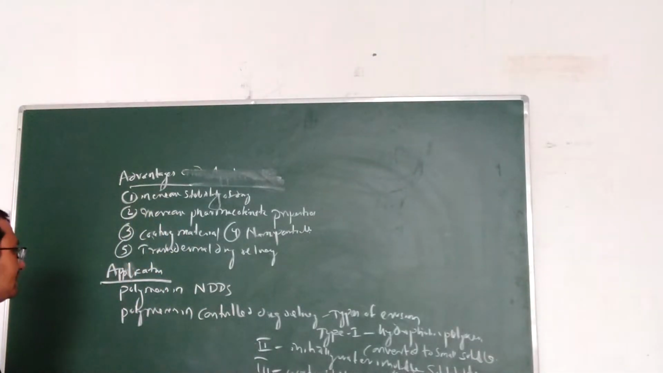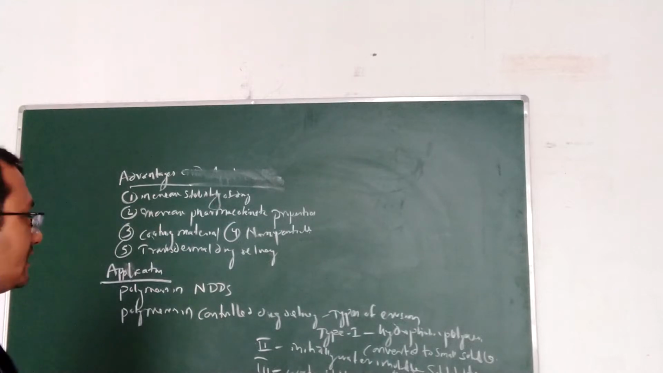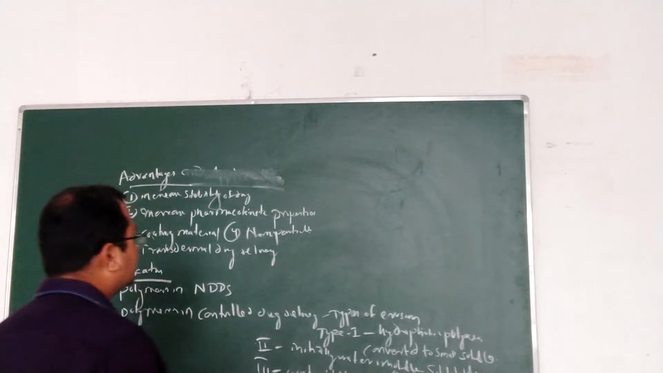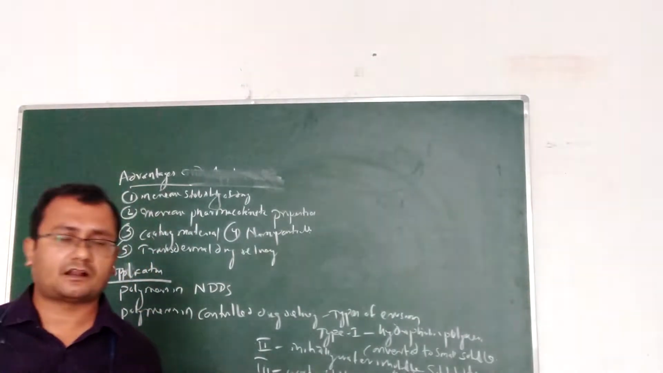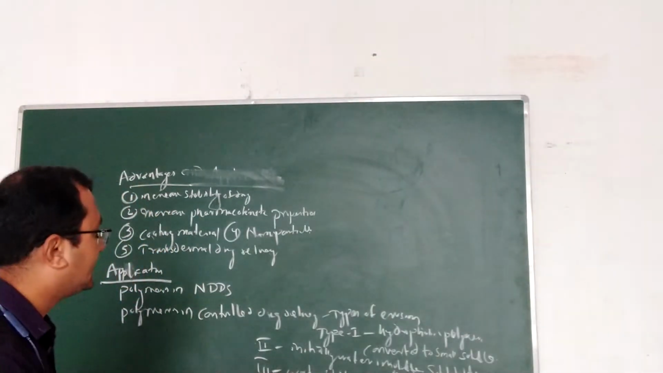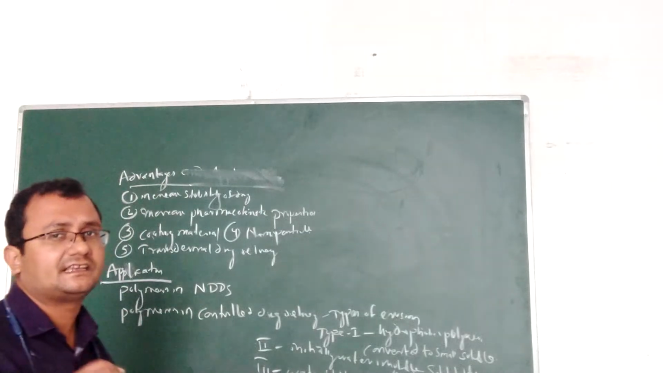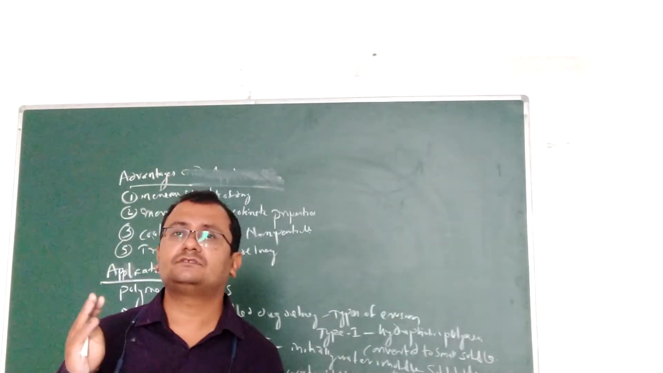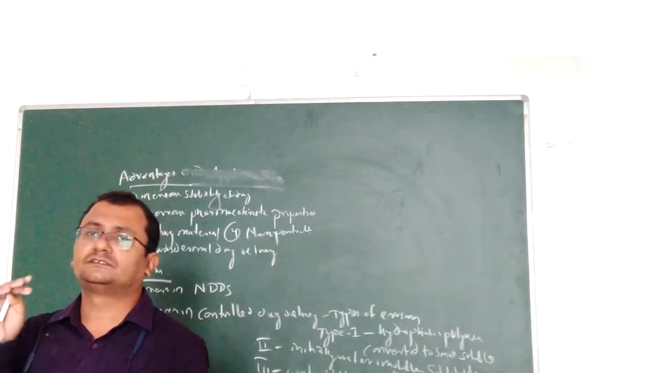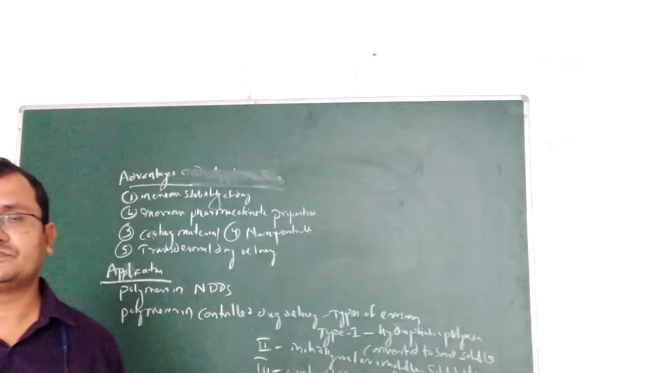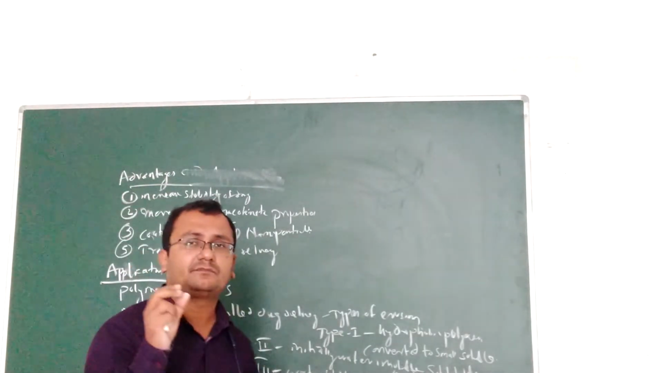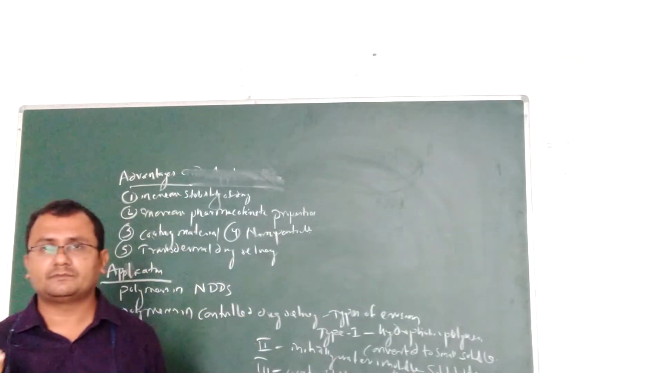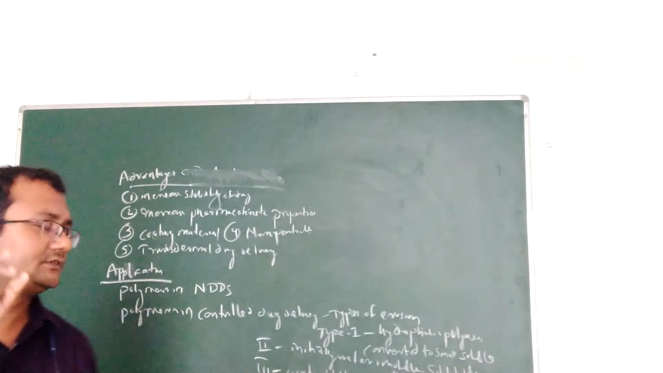Now coming to polymers used in controlled drug delivery systems. Controlled drug delivery system means the drug is able to control the release of the drug. Generally, I told you three mechanisms: diffusion, dissolution, and erosion. In these, the drug release pattern from the polymer is generally due to polymer erosion.